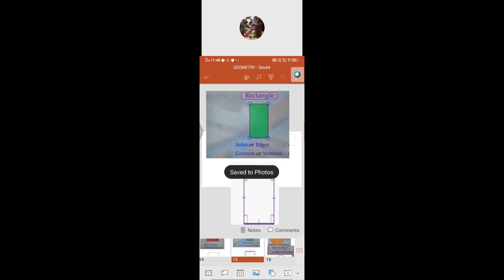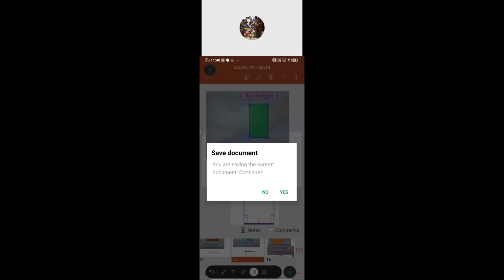Similarly, rectangle is similar to square, isn't it? So can you tell me how many edges as well as vertices for the rectangle? Just like a square, isn't it? See that one? 1, 2, 3, 4. There are 4 sides. How many corners? How many vertices? 4 vertices. Similar to square. There are 4 vertices, 4 corners. Then